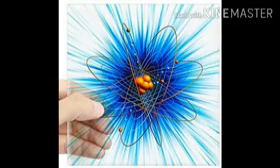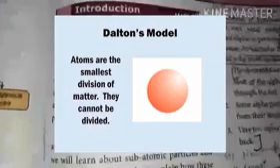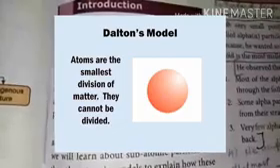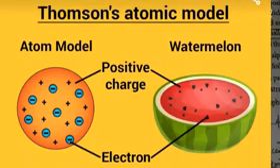Scientists have for long been curious about the internal structure of an atom. They wanted to find out what particles are present inside an atom and how these particles are arranged in an atom. For explaining this, many scientists proposed various atomic models. We already learned Dalton's atomic theory and J.J. Thomson model. Today we are going to learn about the discovery of the nucleus.